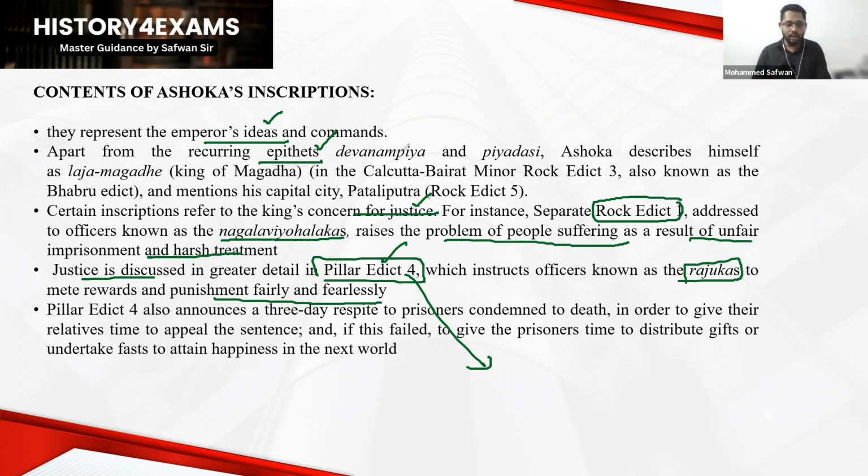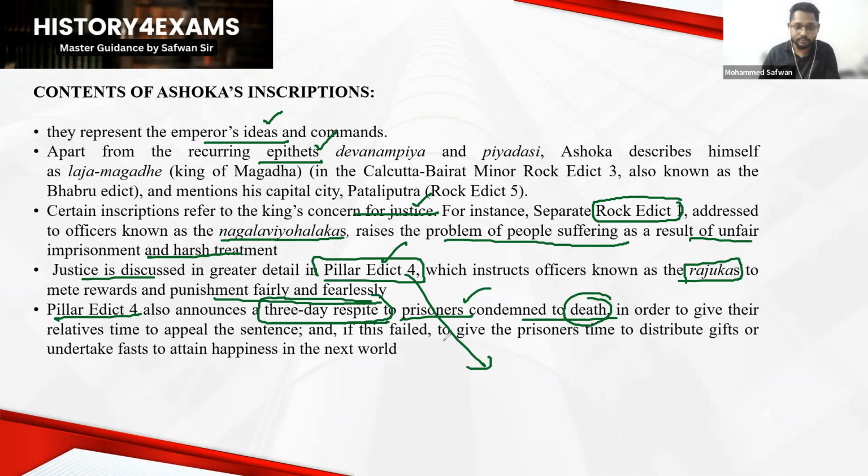That is enough. So regarding the justice system, pillar edict number 4 also says that a 3-day respite was given to prisoners condemned to death. Say, I am sentenced to death by the king. I'll get 3 days. For what purpose? My family members will come to visit me, and we'll have our last wishes. Also I can fast, or think about myself for a good, virtuous life after death. So pillar edict number 4 of Ashoka speaks of the 3-day respite given to prisoners condemned to death,